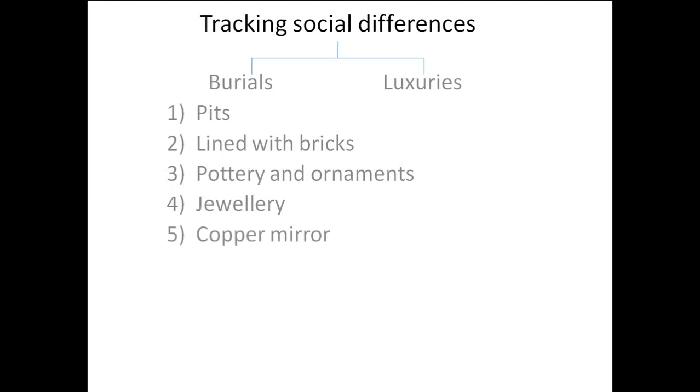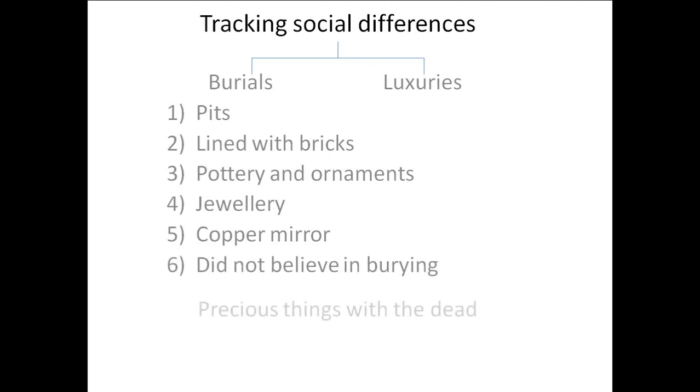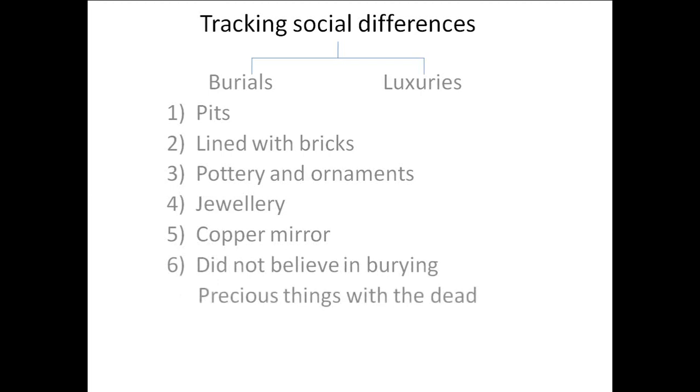Again, we also find the copper mirror. Maybe at that time the rich people were buried with this type of copper mirror with the dead bodies. But we find only a few. Now they did not believe in burying precious things with the dead. They were not believing that and we also do not find precious things. Precious means बहुत कीमती चीज़ें हमें नहीं मिली हैं dead bodies के साथ.